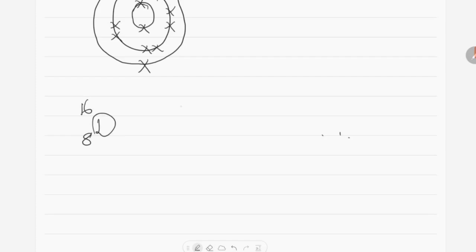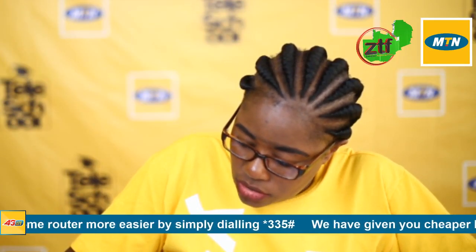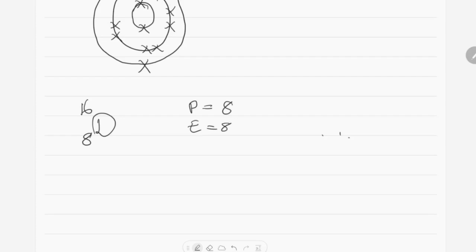So the number of protons in D is equal to 8, because the atomic number is the number of protons in an atom. Then, since the number of protons is always equal to the number of electrons, D also has 8 electrons. We are not going to look at the number of neutrons.